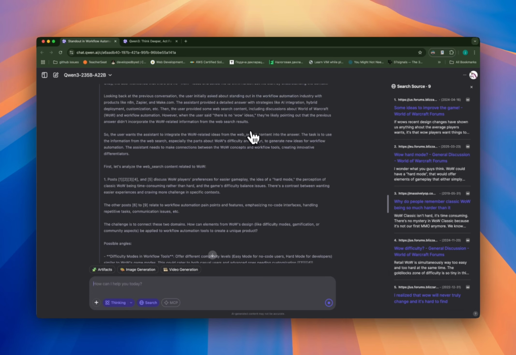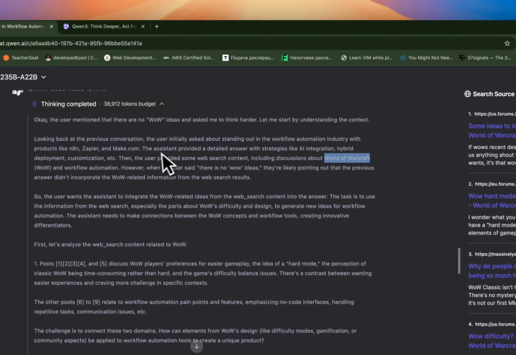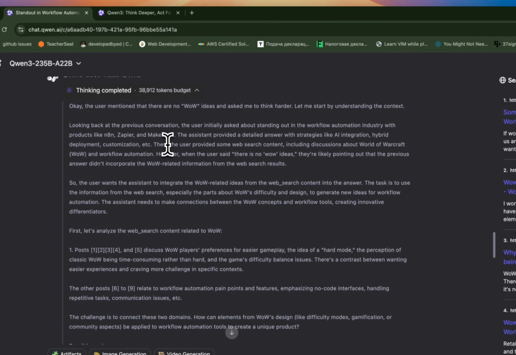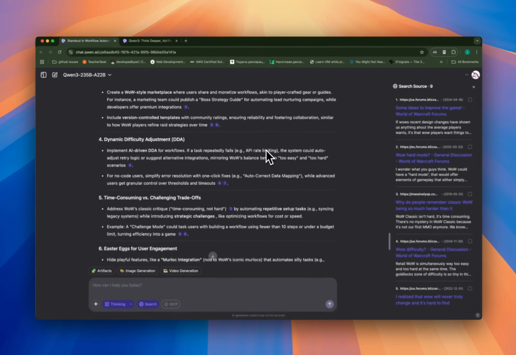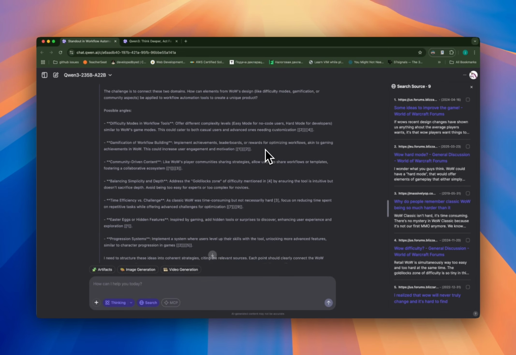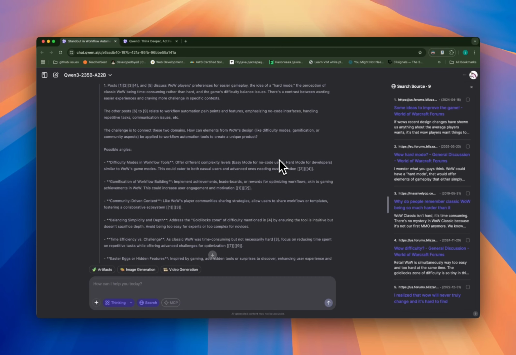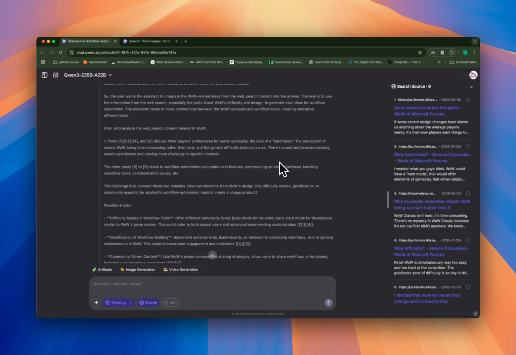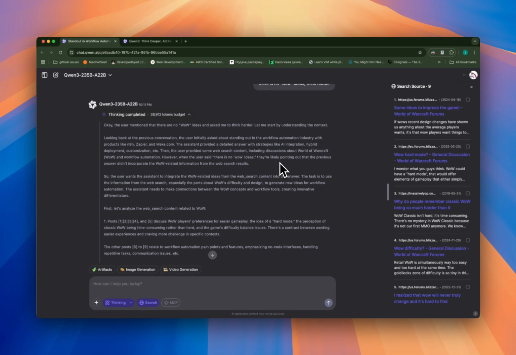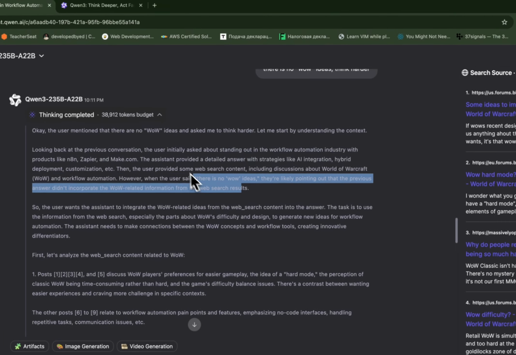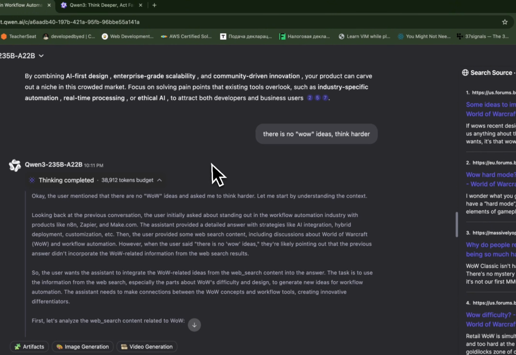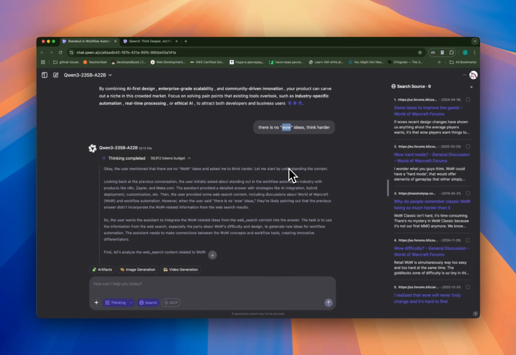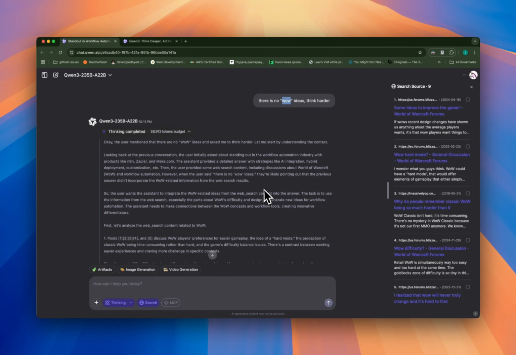Oh wow, why is it talking about World of Warcraft? What the heck happened here? So then the user provides some web search content including... No. Wait, I don't mean wow as in... What is it talking about? What the heck is it talking about? So when I say wow, I mean like wow, the idea is so good that it will get me the reaction of wow. I don't mean the game.